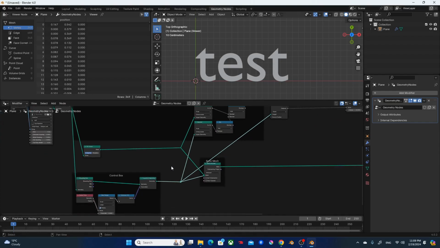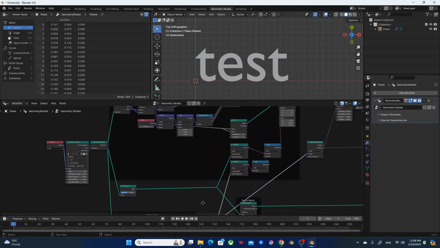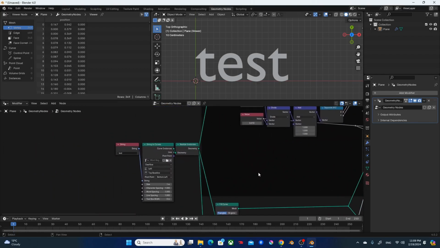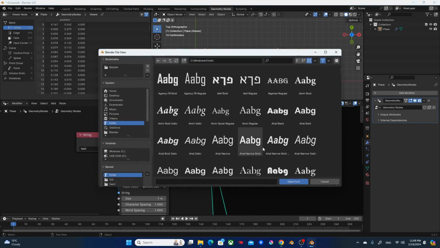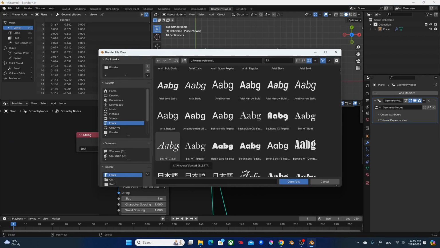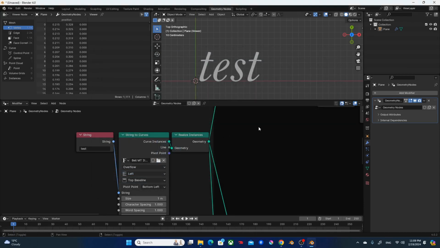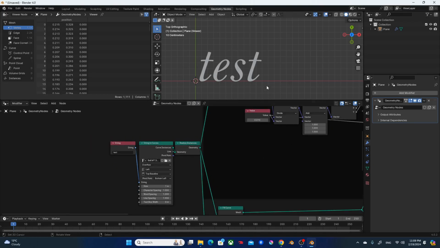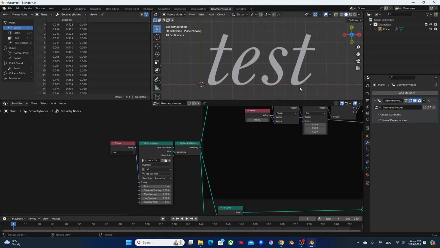But I have to address one thing before we finalize this. Say, for example, if I change this text into a more complicated text, something like this, right? And if I run the animation now, you can see this obvious FPS drop. It's like less than 10 FPS. So let's fix this before we move on, right?